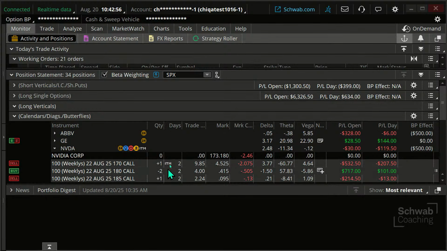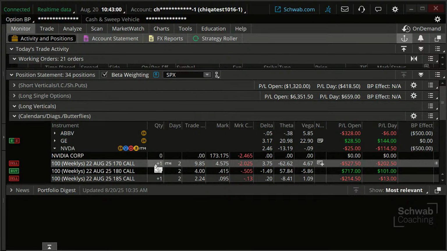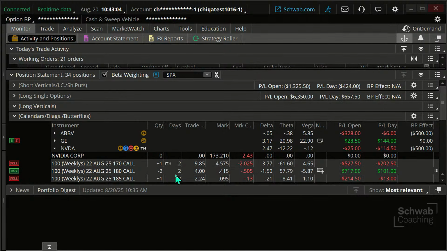I'm going to exit this trade. I don't have time right now to do that, but we're going to exit. I'm just going to get out of this whole thing. There's only 2 days to go till expiration on that, and we'll look to get out on that.